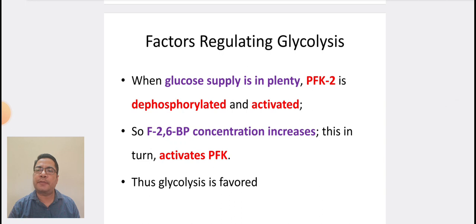When glucose supply is in plenty, PFK2 is dephosphorylated and activated. So fructose 2,6 bisphosphate concentration increases. This in turn activates PFK. Thus glycolysis is favored.